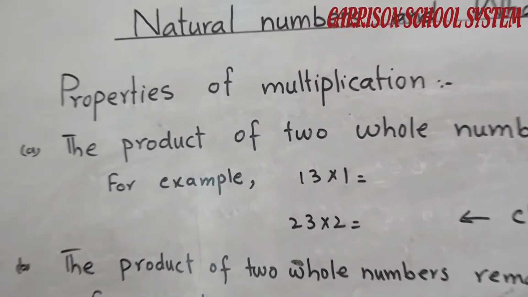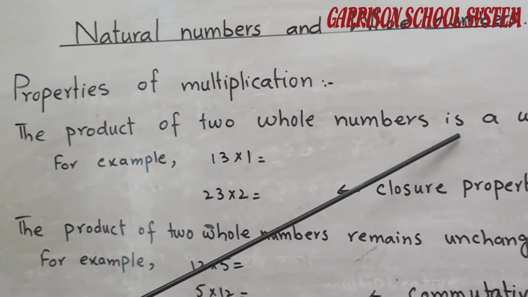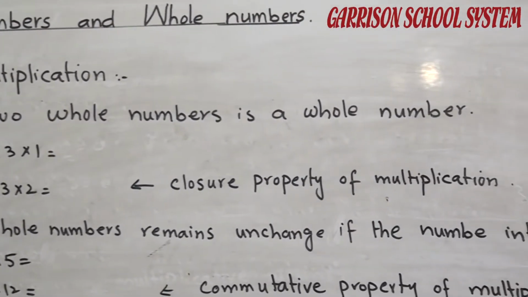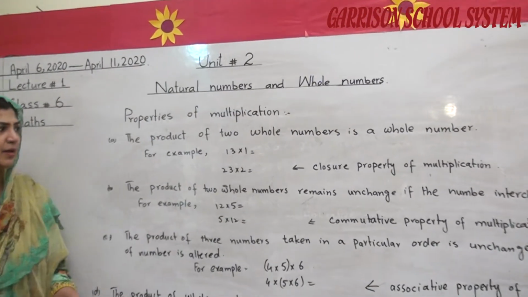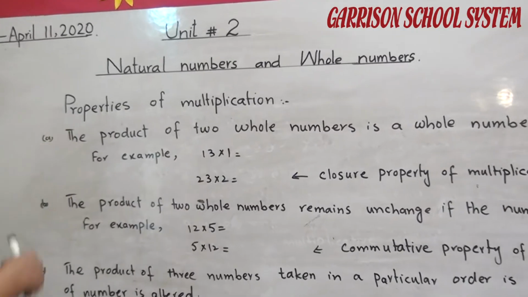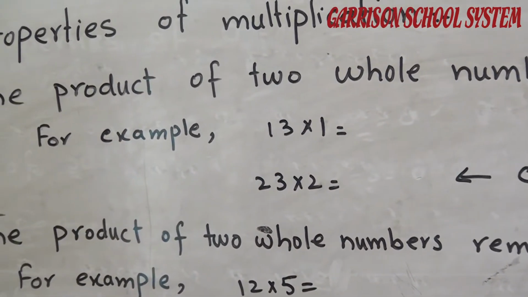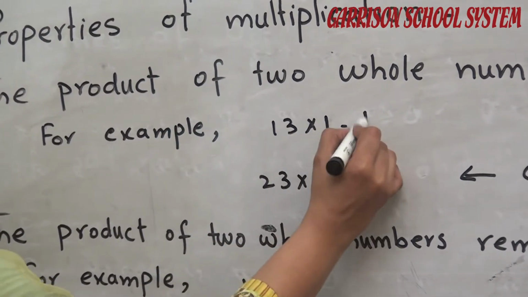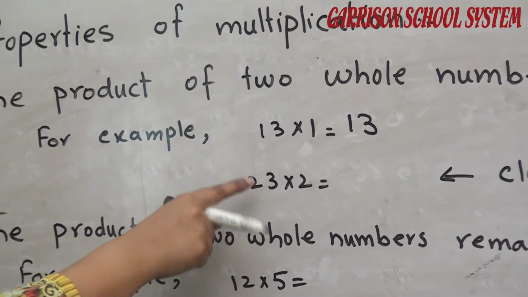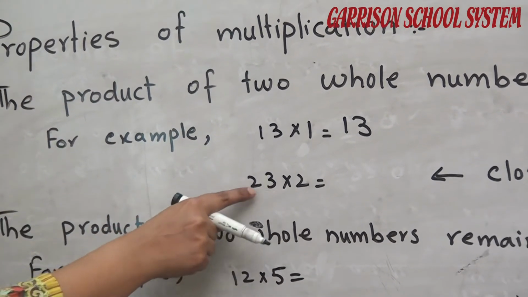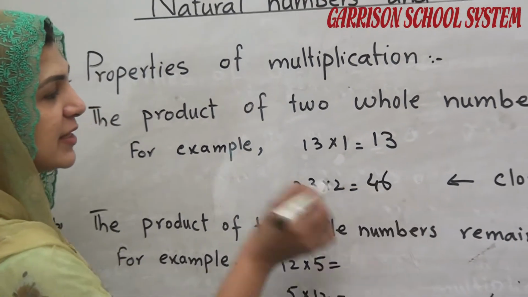First of all, the product of two whole numbers is a whole number. Means the product of two whole numbers, for example, 13 is a whole number and 1 is also a whole number. So when we multiply both numbers, we will get 13. Similarly, another example, 23 multiplied by 2, we will get 46.